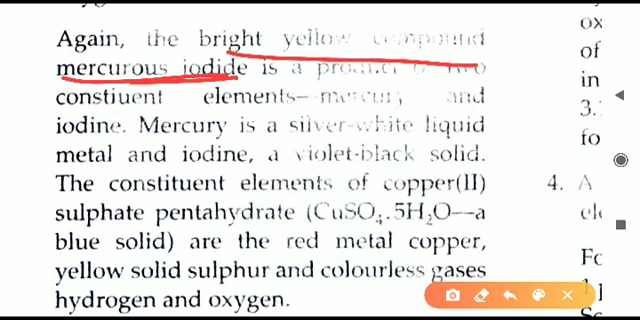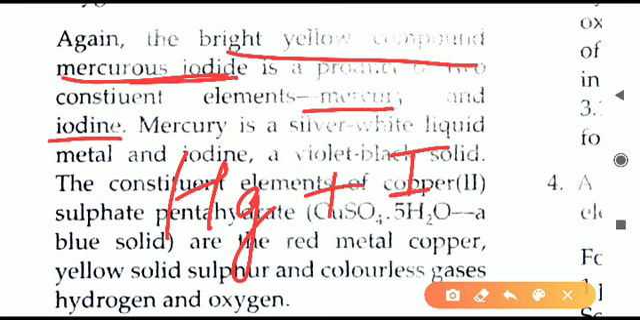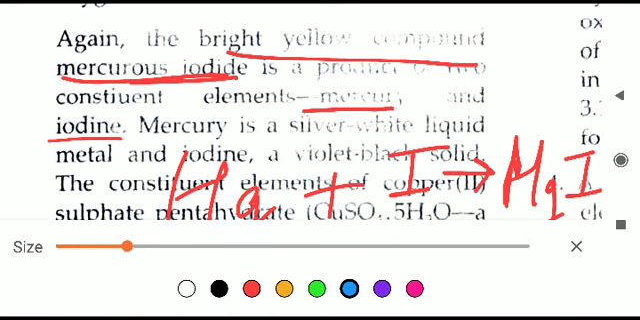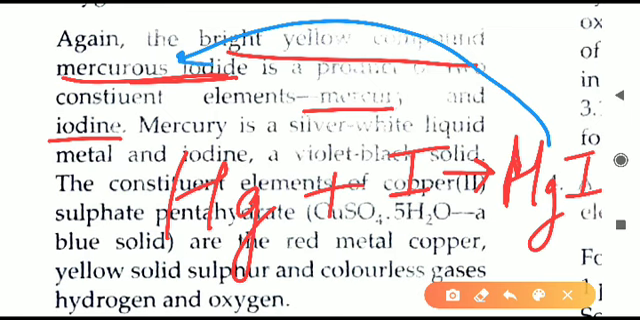Now this compound is made from two things. One is mercury, another one is iodine. I will write the symbol only. Mercury symbol is Hg, and another thing is iodine, that is I. So when mercury and iodine are combined together, we will get a compound that is called HgI. HgI is called mercurous iodide.